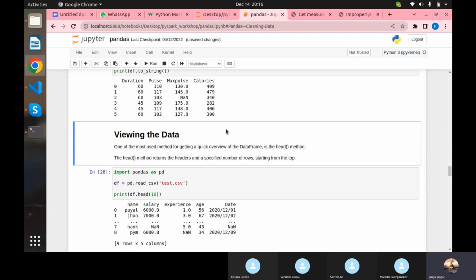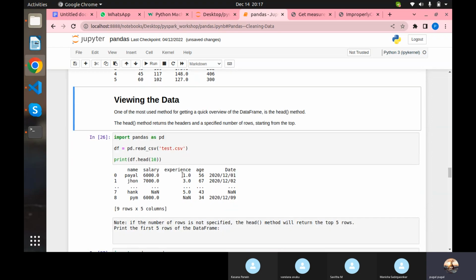Following that, viewing the data, which we already saw yesterday, right? You need to call read CSV and pass the CSV file, and previously we set something called maximum rows. I have set it as 4. That is the reason it is showing only 4. If you want to get the entire data set, you can obviously use the toString option and it will give you the entire data frame.